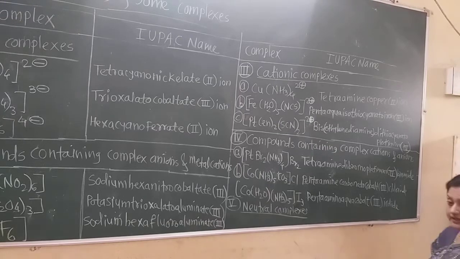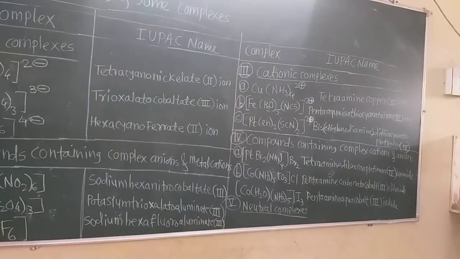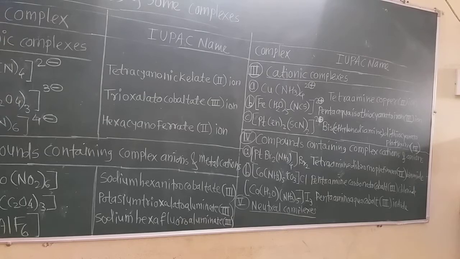Now this is the next, that is the 6th rule. Now come to the 7th rule. Now what is the 7th rule? See there. If the name of the ligand itself contains a numerical prefix, then display the number by the prefix bis for 2, tris for 3, tetrakis for 4, and so forth, and put the ligand name in parentheses.